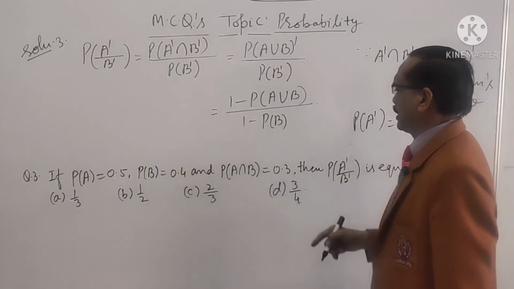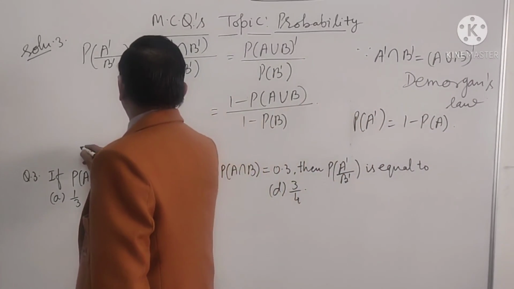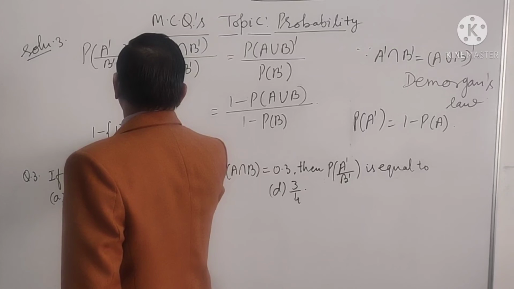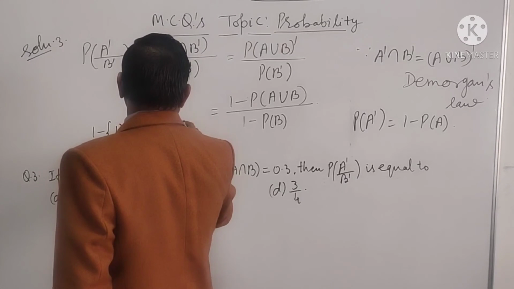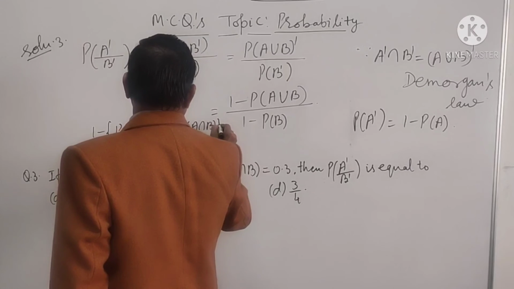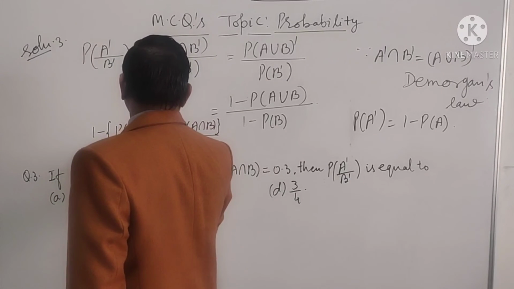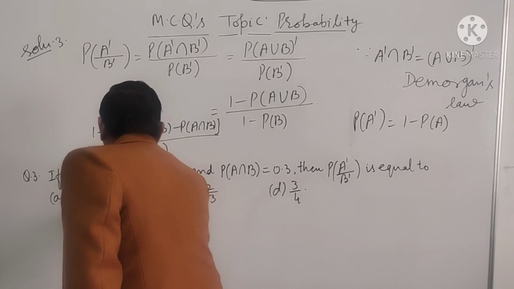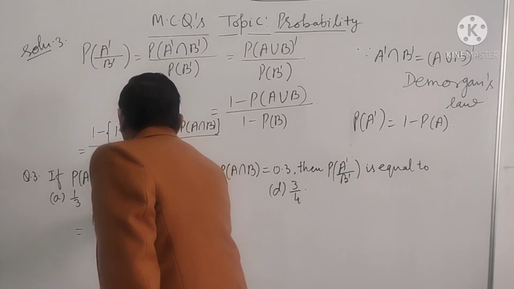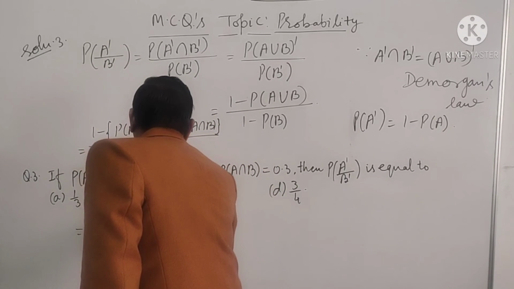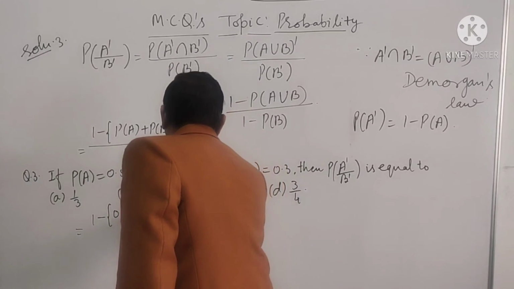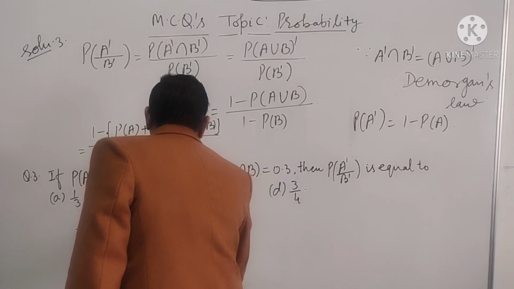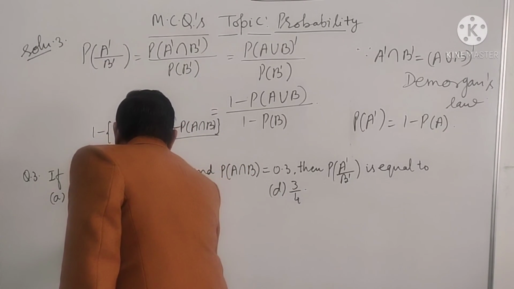So according to this, now putting the values, 1 minus, there is a formula, P(A) plus P(B) minus P(A intersection B), upon 1 minus P(B). Therefore, it is 1 minus, P(A) 0.5, P(B) 0.4 minus P(A intersection B) 0.3, divided by 1 minus P(B).